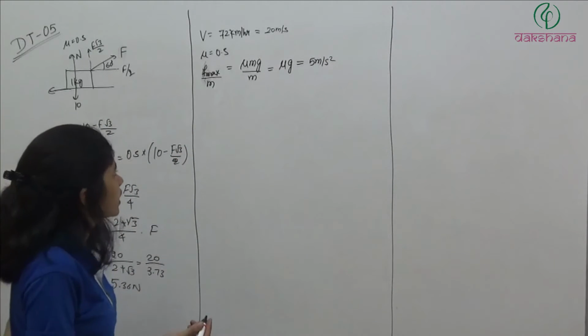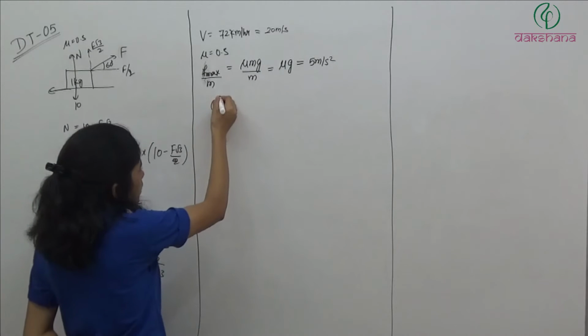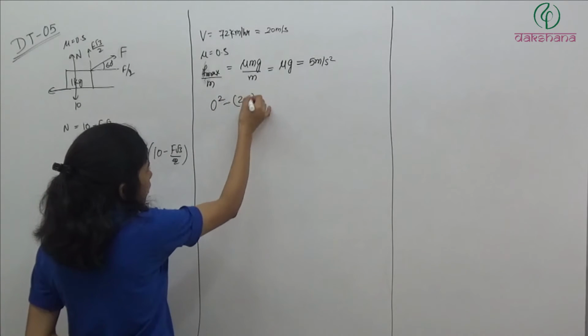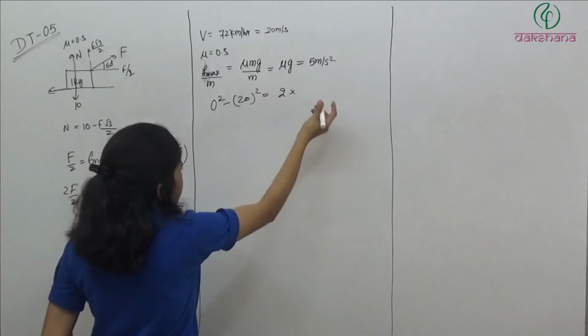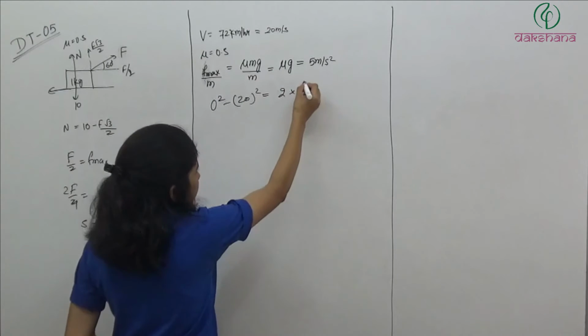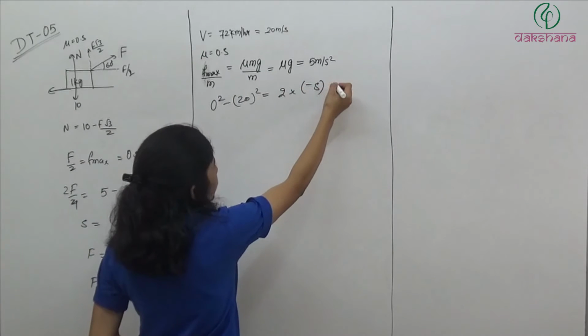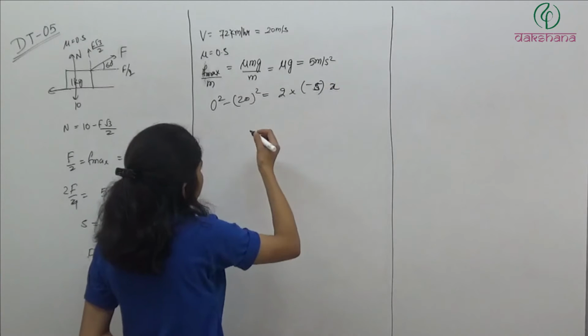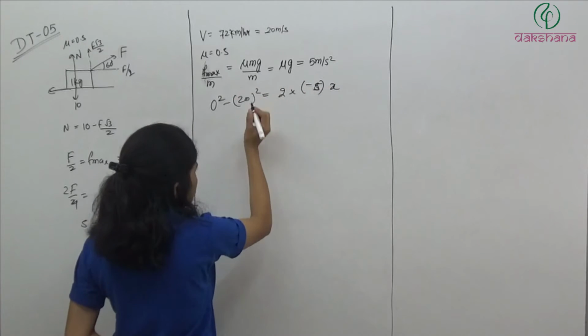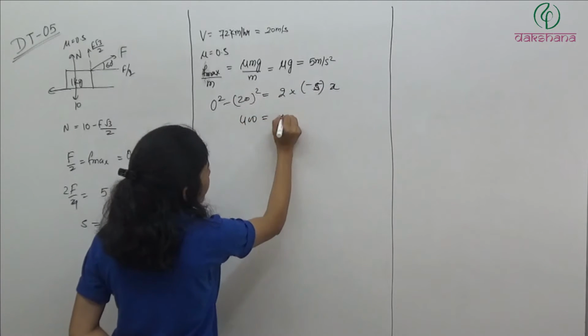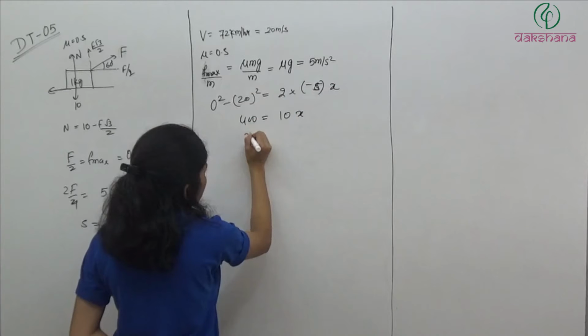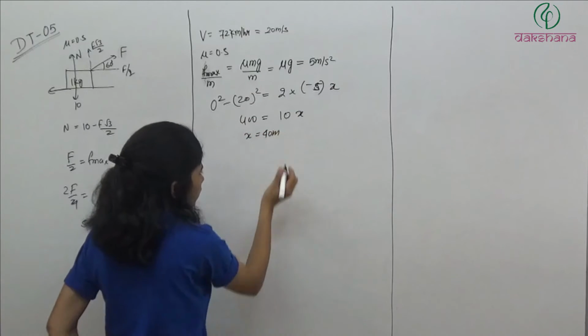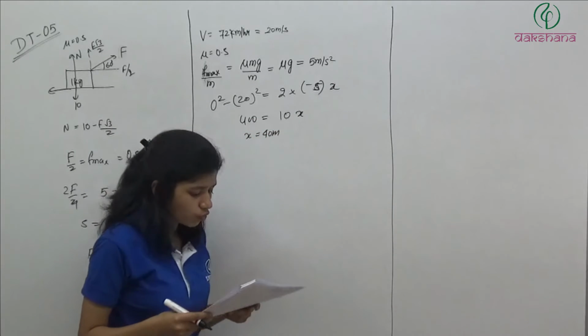After how much distance it can be stopped. So final velocity is 0, initial velocity is 20. v squared is equal to u squared plus 2 into acceleration, which will definitely act in the opposite direction of velocity, so minus 5, into x. So the minus signs cancel, 400 is equal to 10x, x is equal to 40 meter. So answer will be x is equal to 40 meter. Second option.